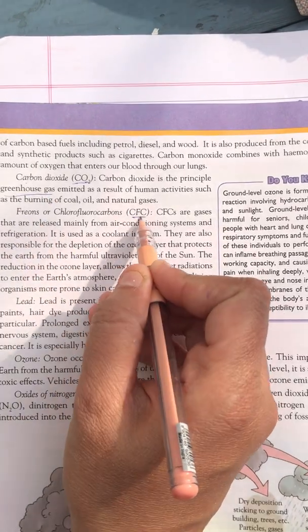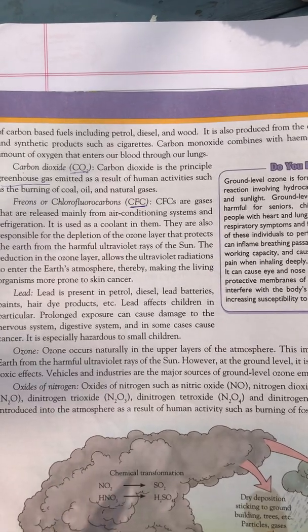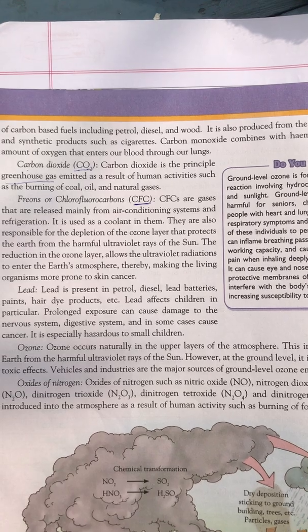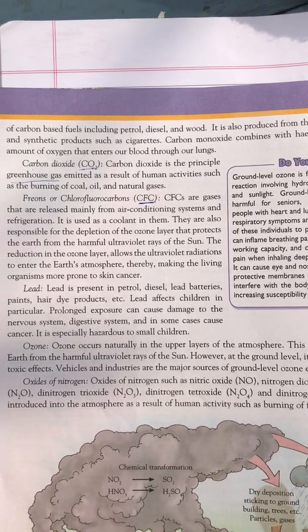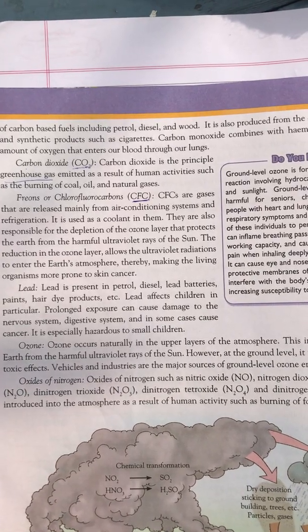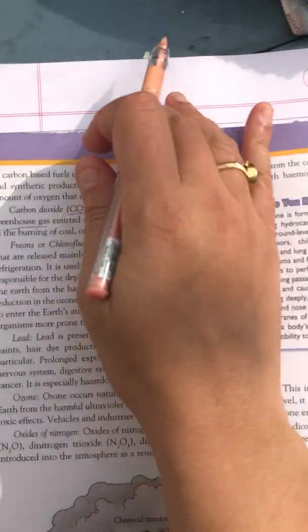Next we have chlorofluorocarbons. Chlorofluorocarbon is basically generated from air conditioners and refrigerators. These chlorofluorocarbons cause global warming. Means they trap the heat or rays coming from the sun and do not let them move out.